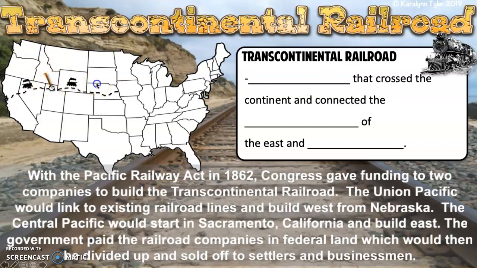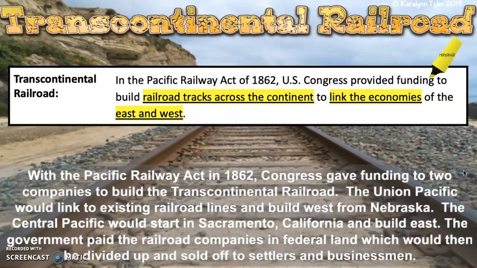So in order to remember which railroad is which, let's remember that Central Pacific starts with C. It begins in California, which also starts with C. Okay? Union Pacific, label that. Central Pacific on the map, you need to label that. And we've got a definition for Transcontinental Railroad. It's a railroad that crossed the continent and connected the economies of the East and West. On page 3 in your notes packet, you need to also highlight 3 context clues in my provided definition so that you have that in.